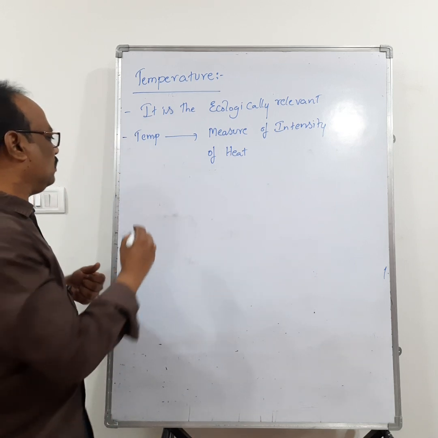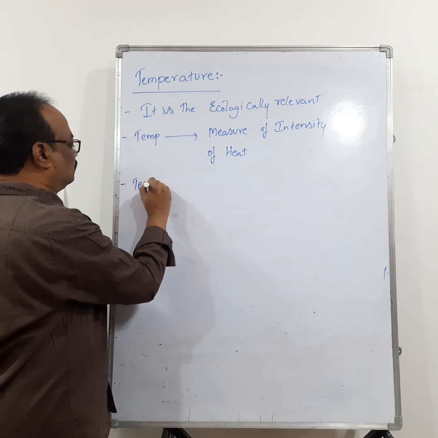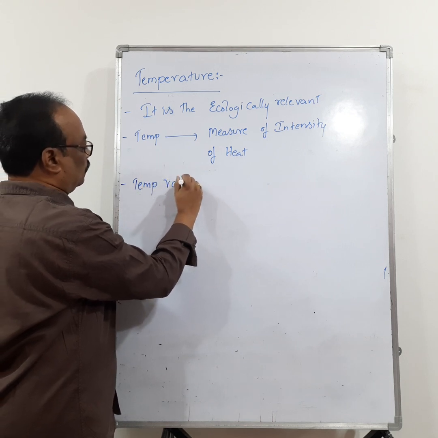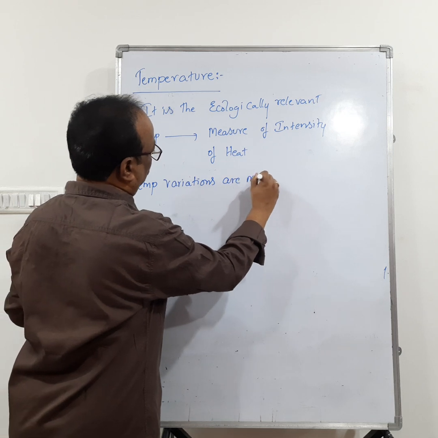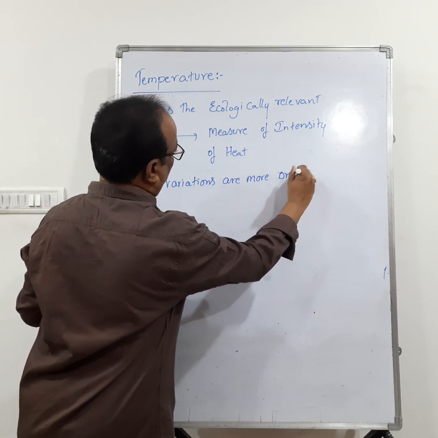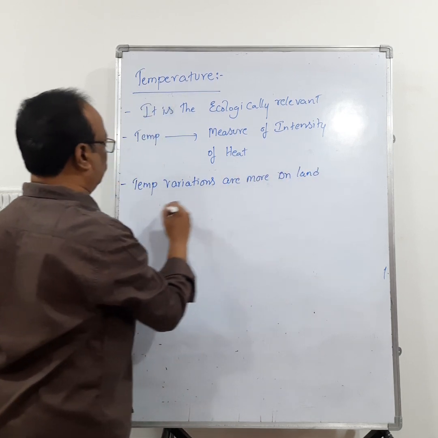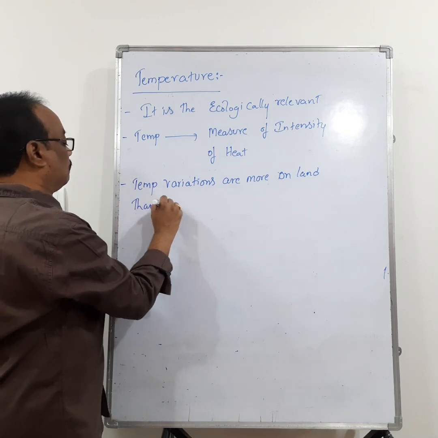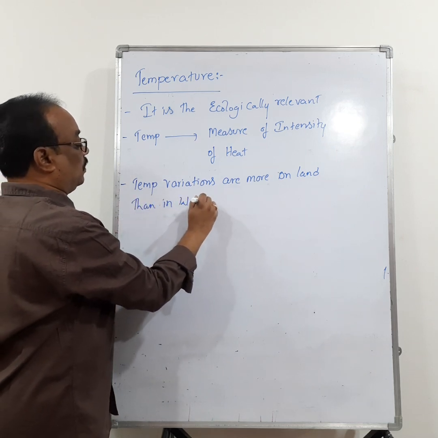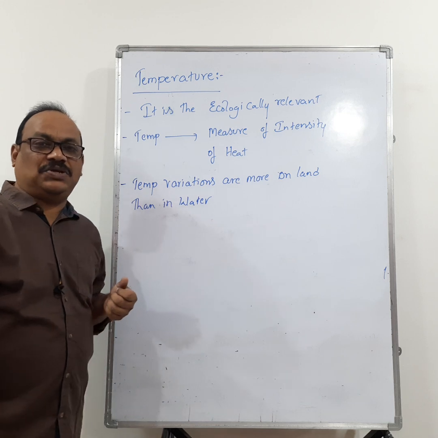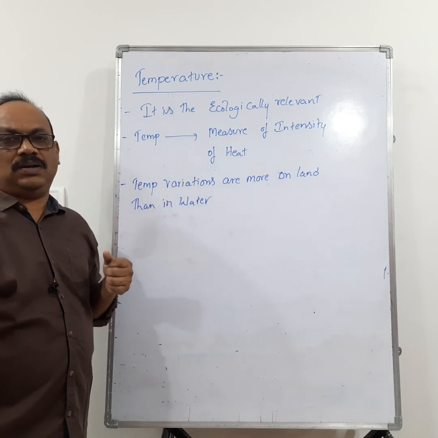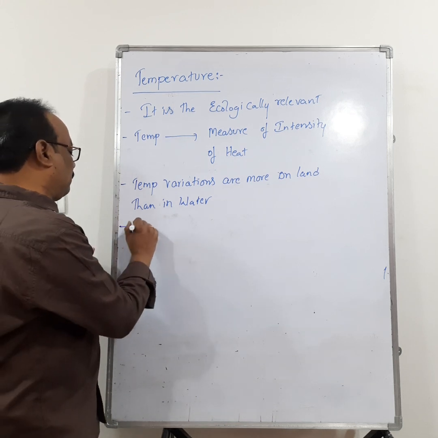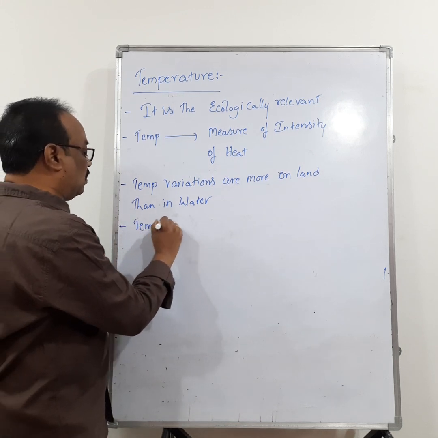Right. Why do temperature variations on land occur? Let us see. So temperature variations are more on land when compared to water.